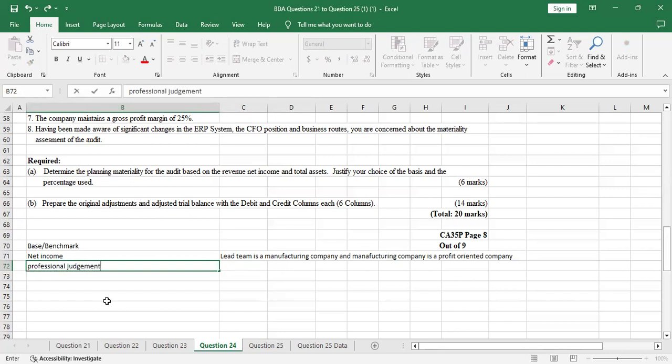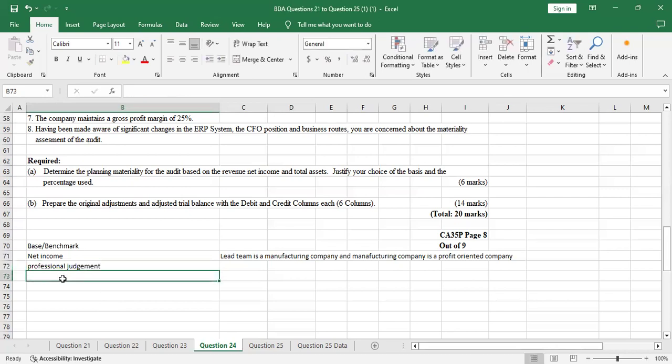My professional judgment can differ from the professional judgment of another auditor. Because I've chosen net income, there is always guidance according to ISA 320 on the rates that you are using. For profit before tax, which is net income, the lower materiality is always 5% and the upper is 10%. So I'll write that.